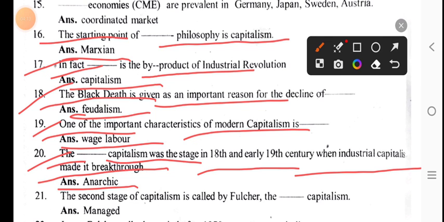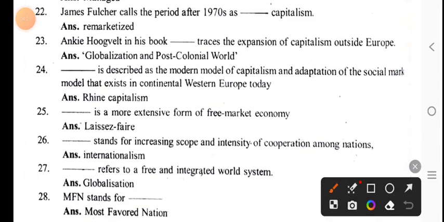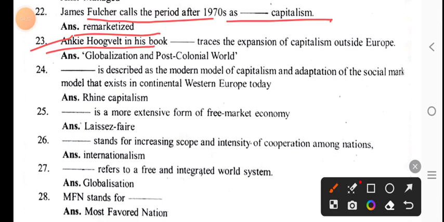The second stage of capitalism is called managed capitalism. James Fletcher calls the period after the 1970s remarketized capitalism. Anke Hochbeld in his book Globalization in Post-Colonial World traces the expansion of capitalism outside Europe.